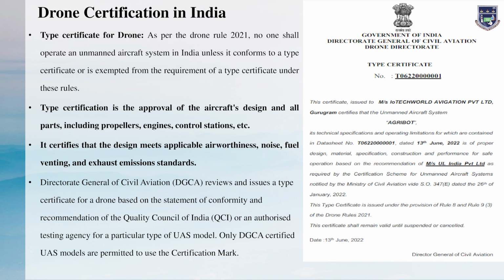You have to undergo the QCI rules and regulations, and there will be an authorized testing agency that has to certify your drone. So both of them have to certify your drone, and with their recommendation with respect to the application you have given, they will forward your application to DGCA, and they will award the type certificate for the drone which you want to commercially use for your industrial application.